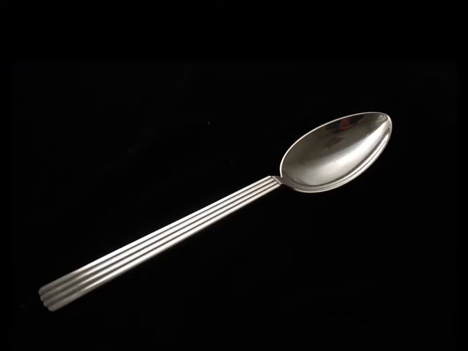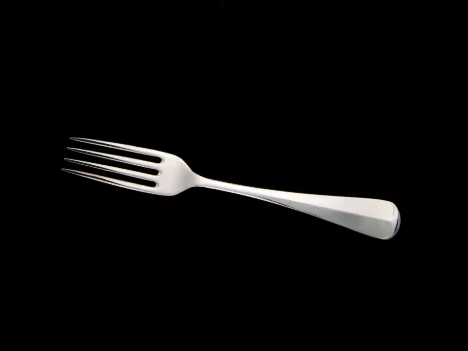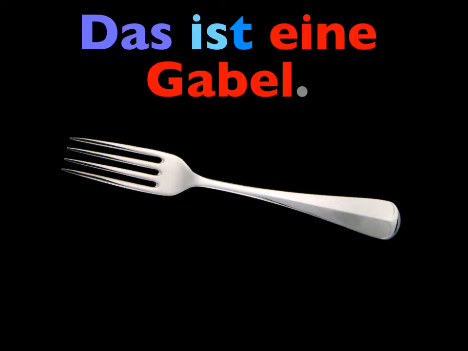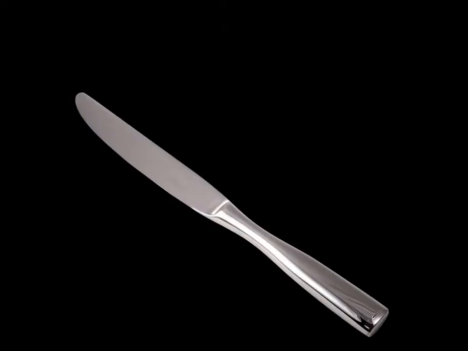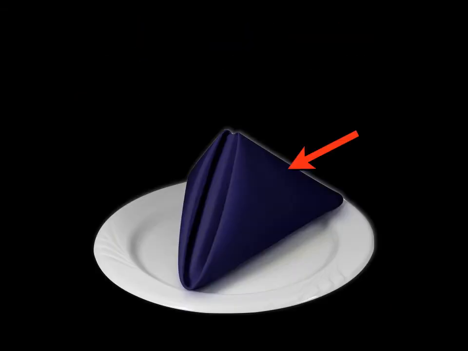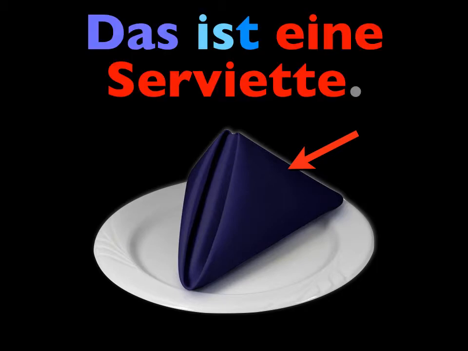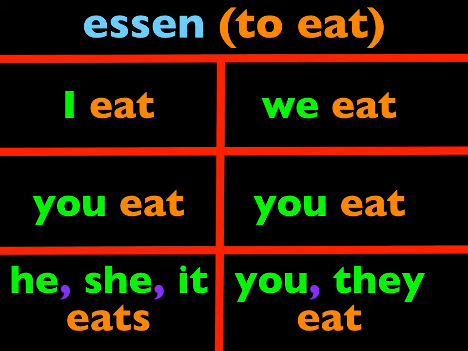Was ist das? Das ist ein Löffel. Was ist das? Das ist eine Gabel. Was ist das? Das ist ein Messer. Was ist das? Das ist eine Serviette. Good.